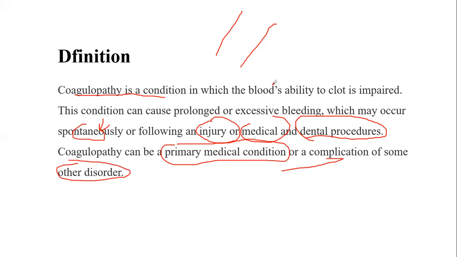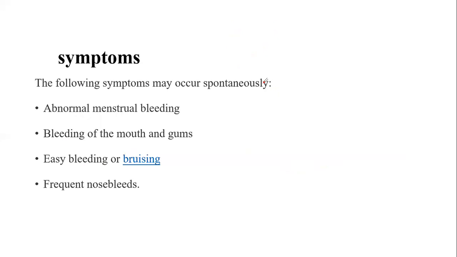Now let's proceed toward the signs and symptoms, or the clinical manifestations, of coagulopathy. As we know, when the normal coagulation process does not occur, different signs and symptoms may appear in the body. Some of these symptoms may occur due to some medical or dental procedure or due to some trauma, but these symptoms can also occur spontaneously in the patient with coagulopathy.